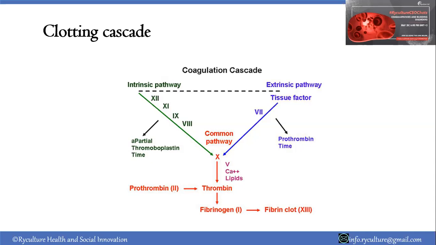And for the intrinsic pathway, it is normally localized within the blood vessels. There is a problem that can result when you're not able to clot or when the clotting rate is higher. For example, an injury in the blood vessels can lead to clotting problems.